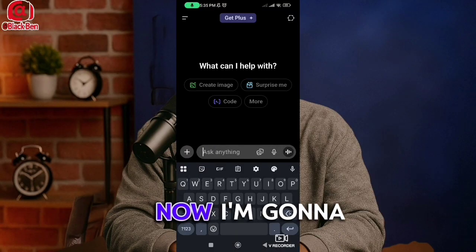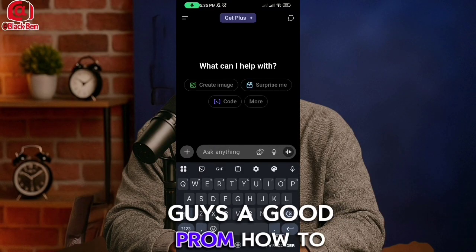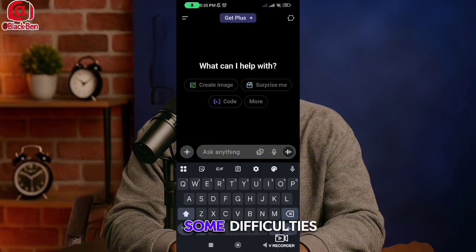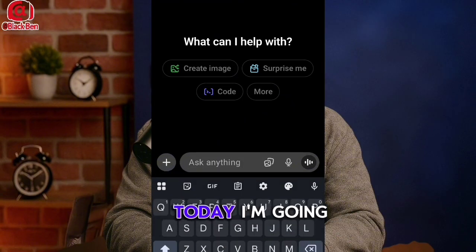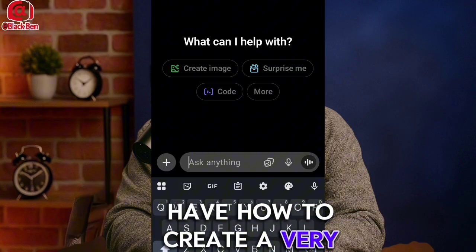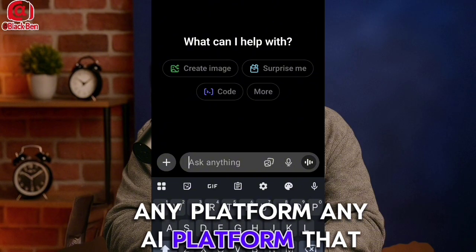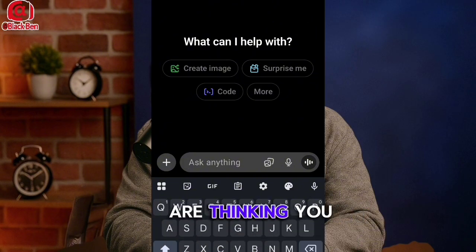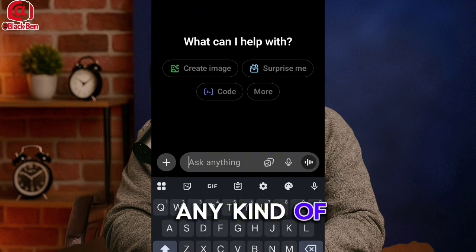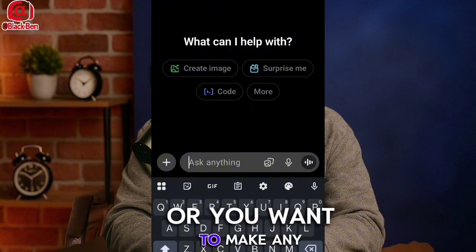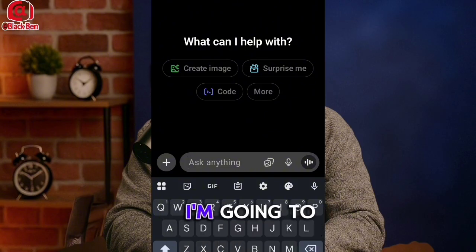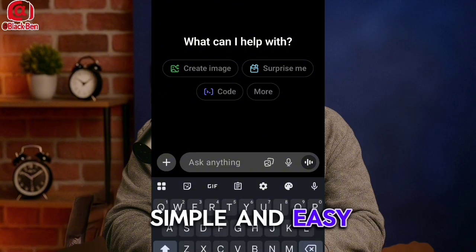From there now, I'm going to give you guys a good prompt, how to set up a good prompt. I want you guys to face some difficulties. You think you cannot do it. Today I'm going to make it easy for you. You are going to start to have how to create a very good script. Any AI platform that you want to start up, is it Gemini AI? Any kind of AI that you want to start up, or you want to make any script, or any prompt, I'm going to show you how you can do it. It's very simple and easy.